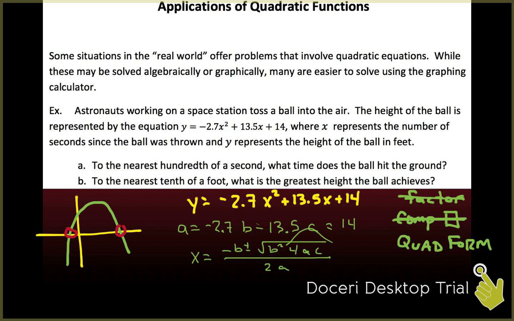So this turns out to be x equals negative 13.5 plus or minus the square root of 13.5 squared minus 4 times negative 2.7 times 14, all over 2 times negative 2.7.